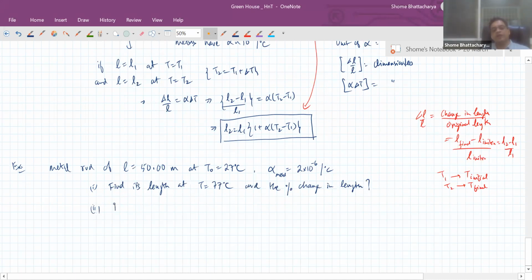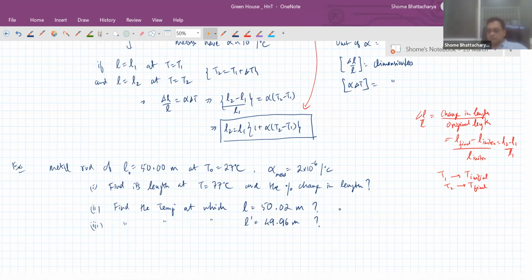Then second, we want to find the temperature at which its length will become the given value, and we also need to do this. So just try this out, people.